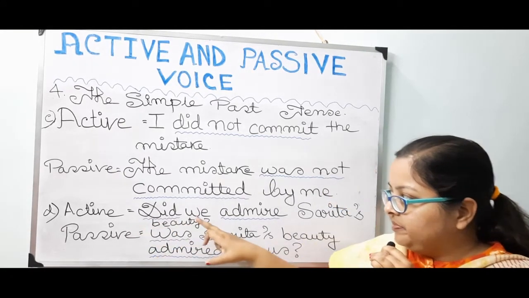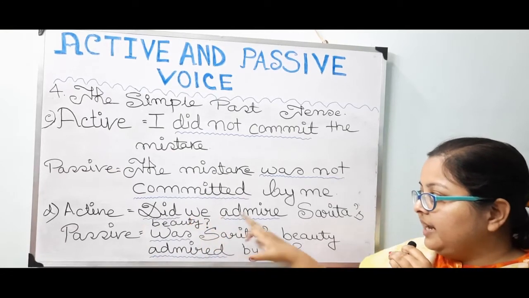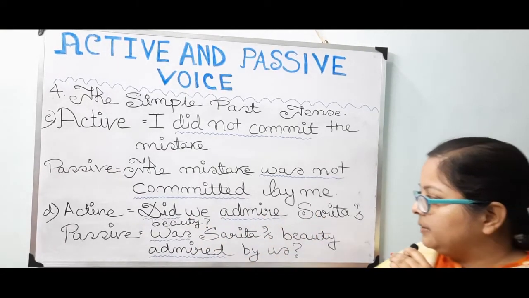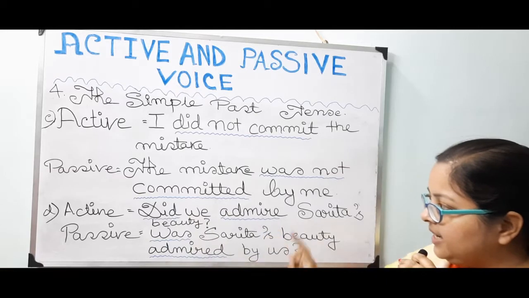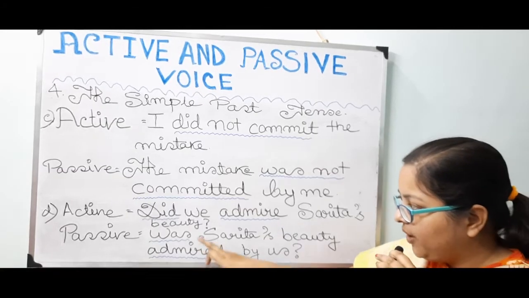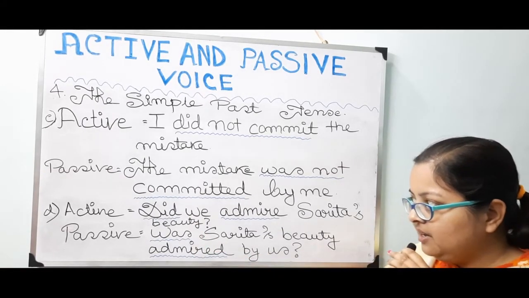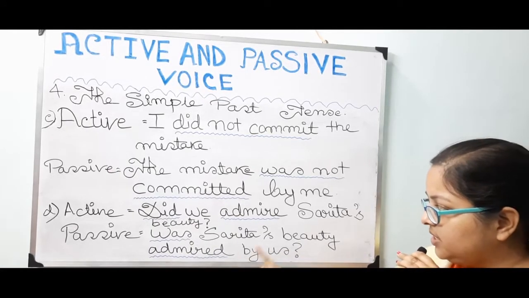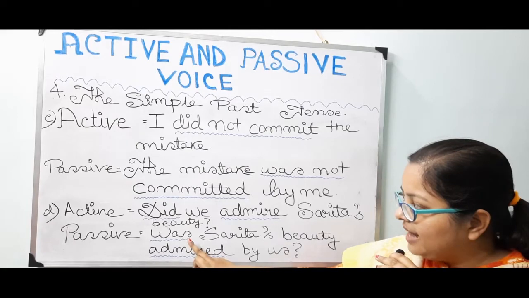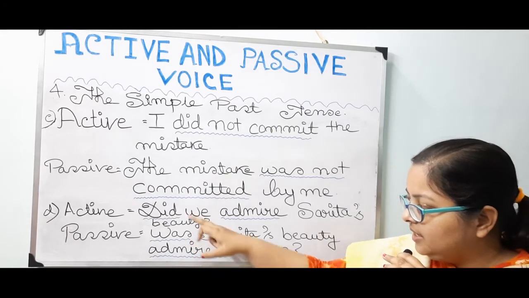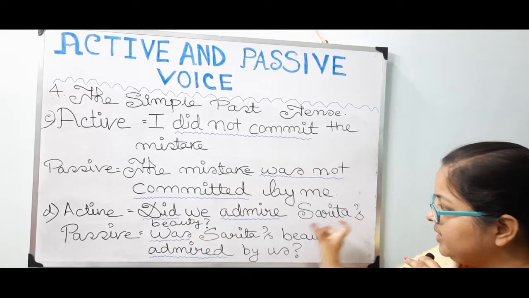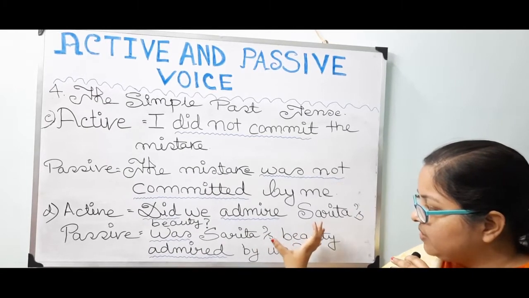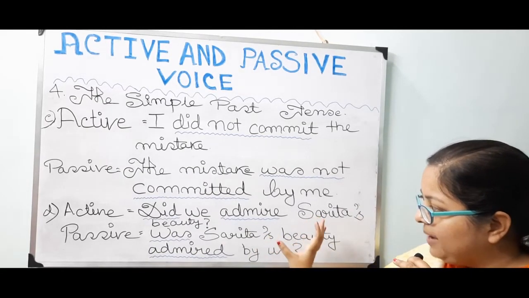Next, number D. Active: Did we admire Sarita's beauty? Now, when it is getting changed into the passive voice, was is being placed at first. Was Sarita's beauty admired by us? So was has to be placed at first in place of did. Then Sarita's beauty will take the place of the subject of the passive voice.